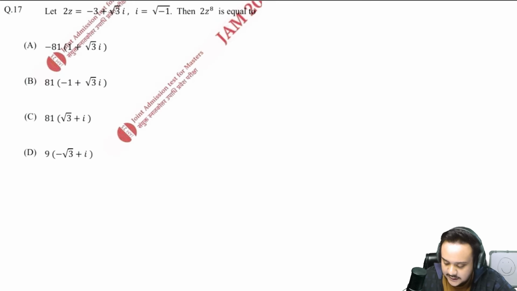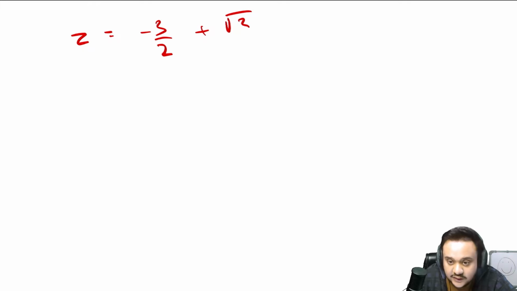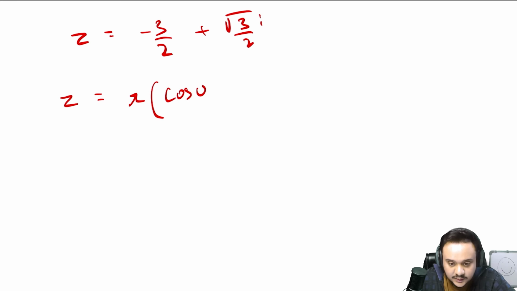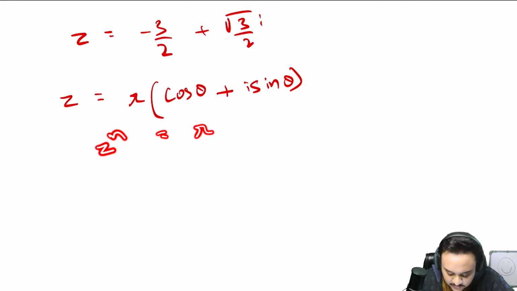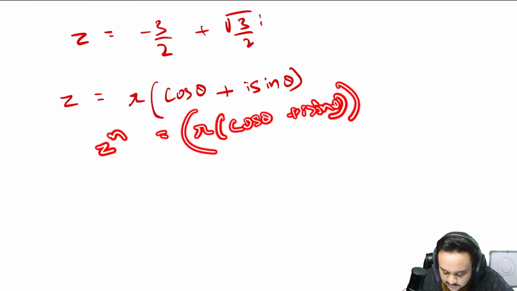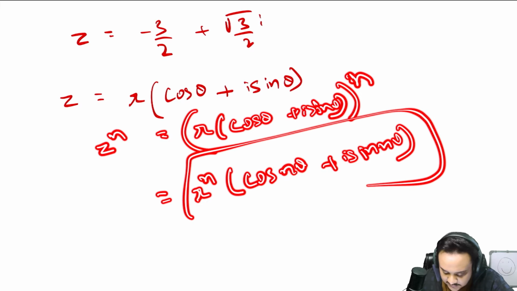So let us start. Let me take it to a new page first of all. First of all, divide the whole equation by 2, so that we just have z on the left hand side. Now to convert it to the polar form, you know that z is equal to r (cos theta plus i sin theta), and to apply De Moivre's theorem, you should have z to the power n equal to the whole thing, (cos theta plus i sin theta), to the power n. This just means r to the power n (cos n theta plus i sin n theta). This is the formula.